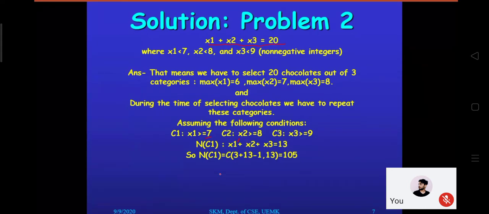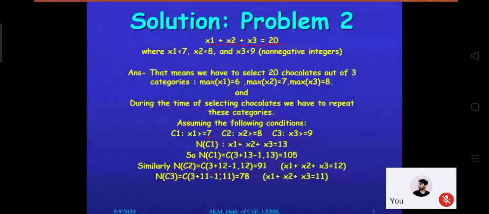So if this portion is clear, can we go for C2 in the same manner? That is NC2. So in case of NC2, what will happen? x1 plus x2 minus 8, and that we consider as x2 dash, plus x3 equals 20 minus 8, that is 12. So following the same manner, we have identified NC2 and NC3. Fine.